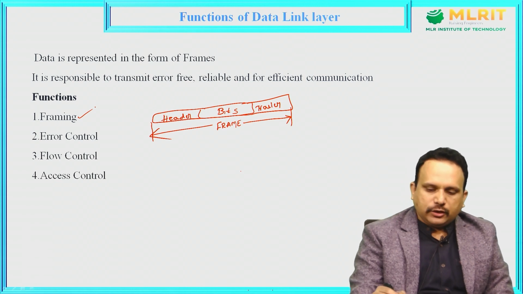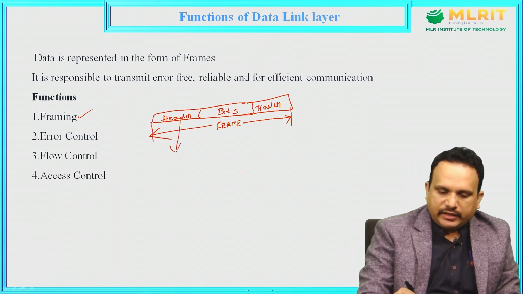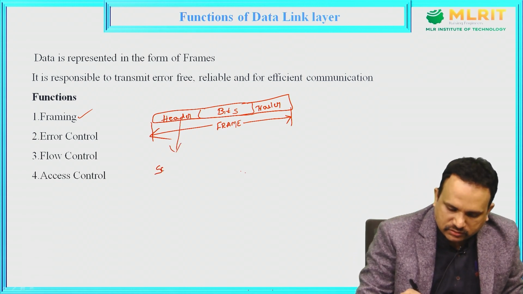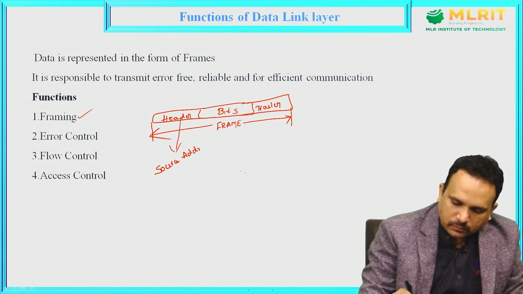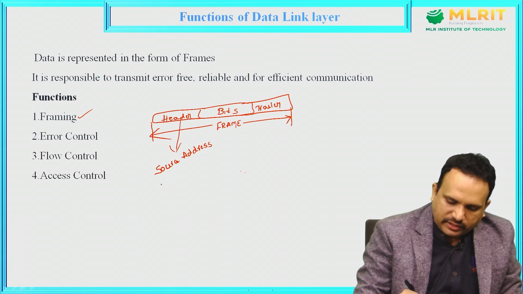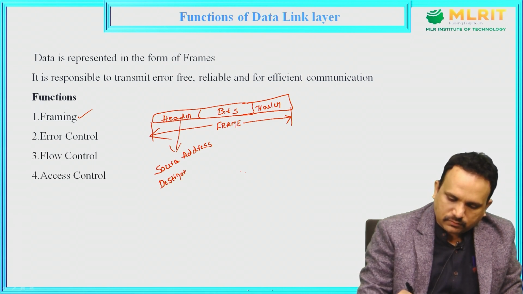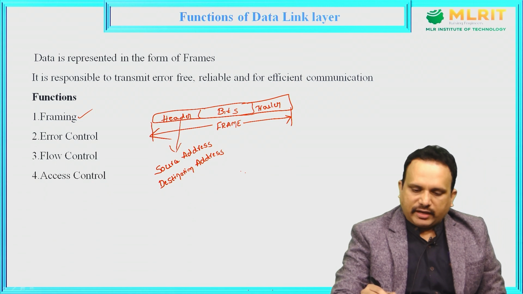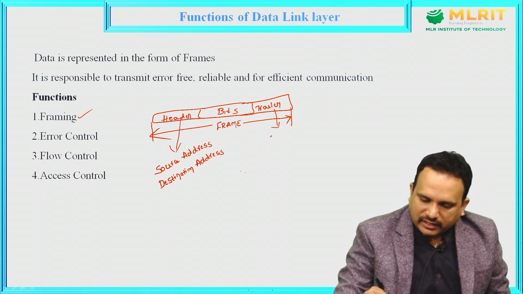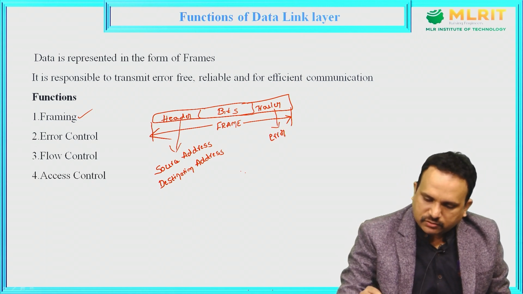What is included in the header? The header includes the source address and the destination address. Whereas in the trailer, we will include some error correction and error detection mechanisms.